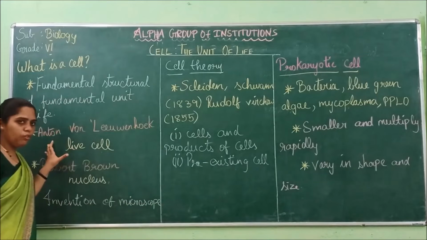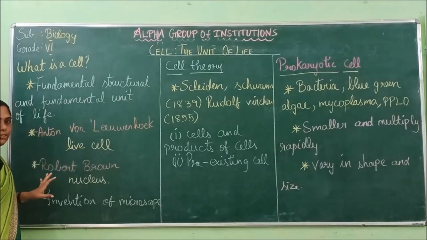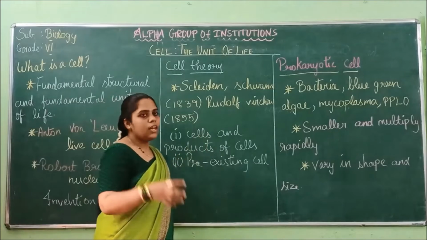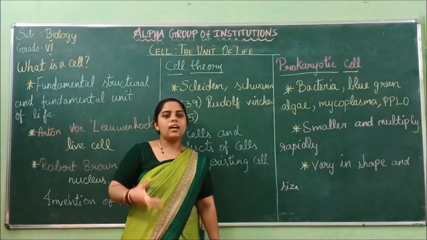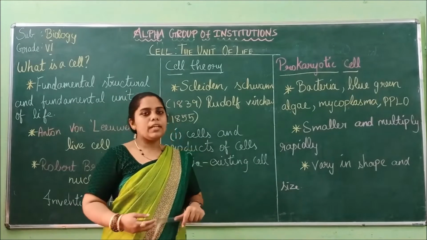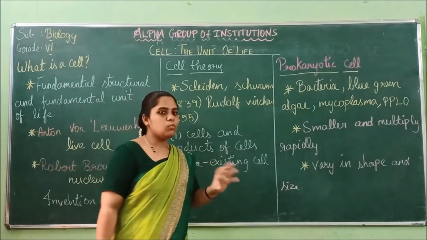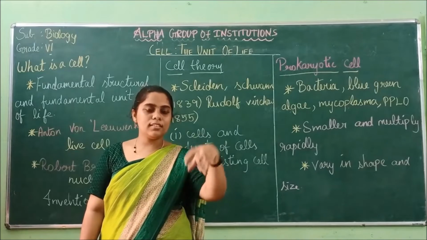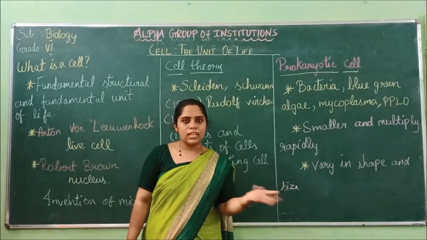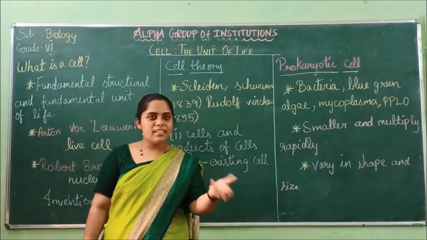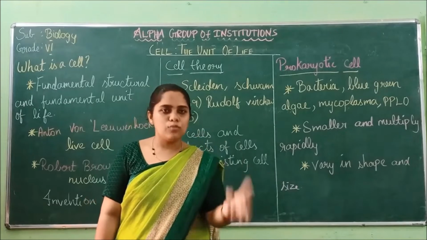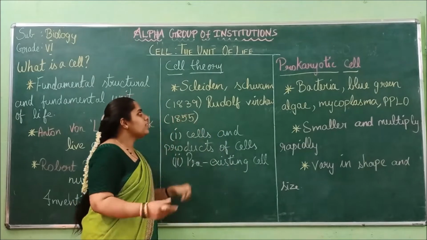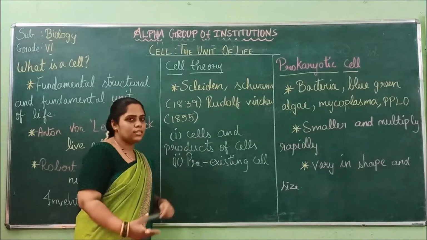After the discovery of the living cell and the nucleus, Schleiden and Schwann formulated a cell theory. But the defect in that cell theory was: where did these cells form? We were talking about cells. First, where did they form, and how were they formed? That question was not answered by Schleiden and Schwann's theory.